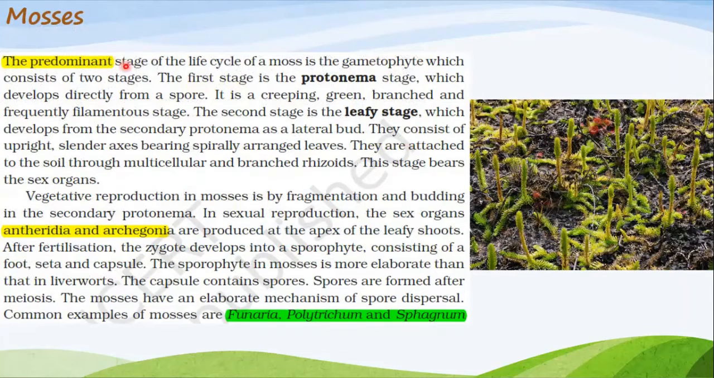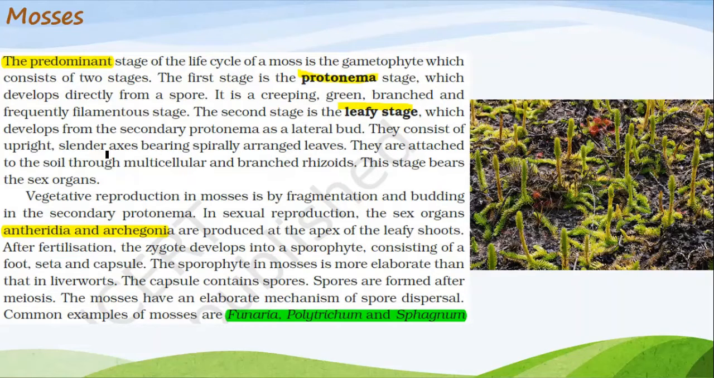which consists of two stages. The first stage is the protonema stage, which develops directly from the spore. It is a creeping, green, branched and frequently filamentous stage. The second stage is the leafy stage. First one is protonema and second is leafy, which develops from the secondary protonema as a lateral bud.